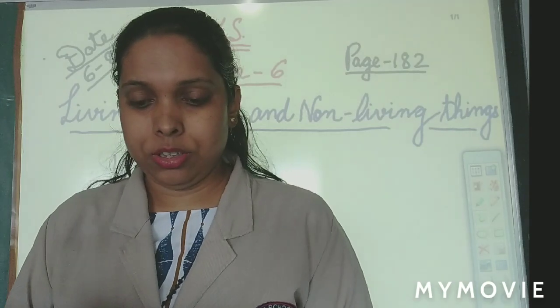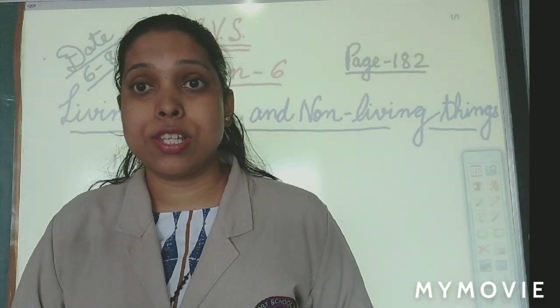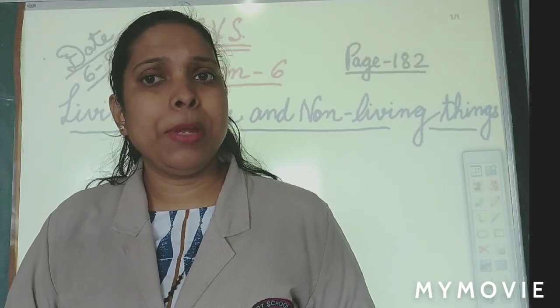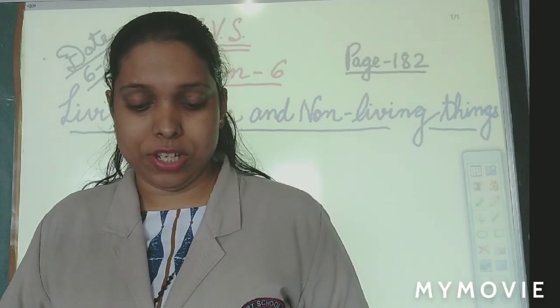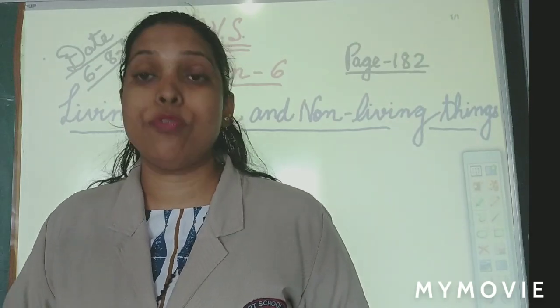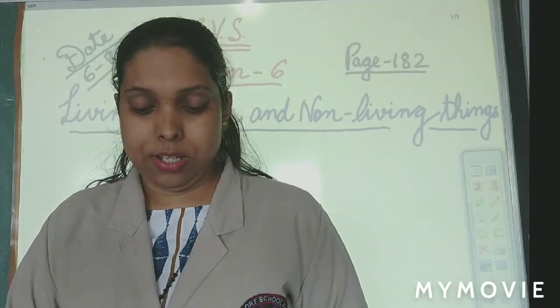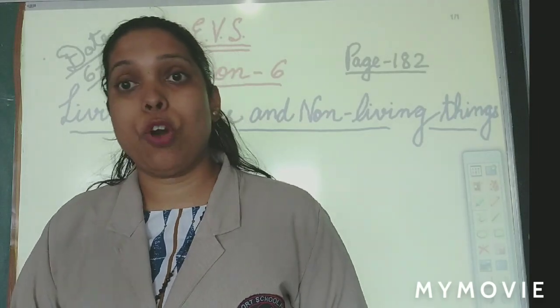Let's start. Living things produce their younger ones. What do you mean by younger ones? Younger means who are smaller to you, younger ones. Younger ones means they produce their babies. Okay, human beings have babies. Birds have chicks. New plants grow from seeds.